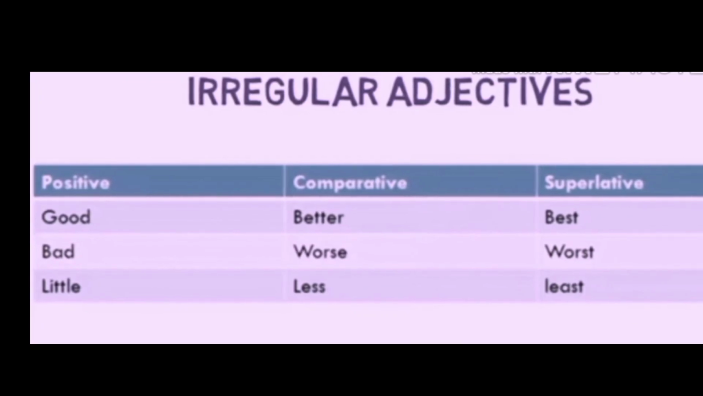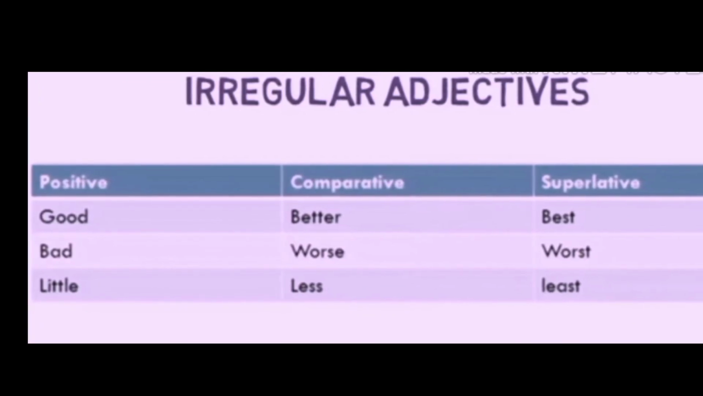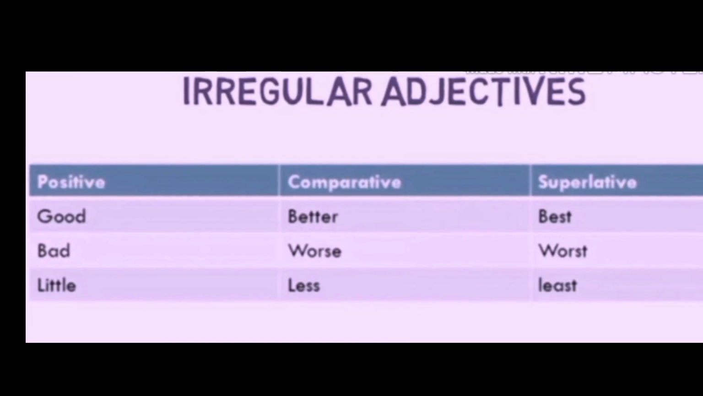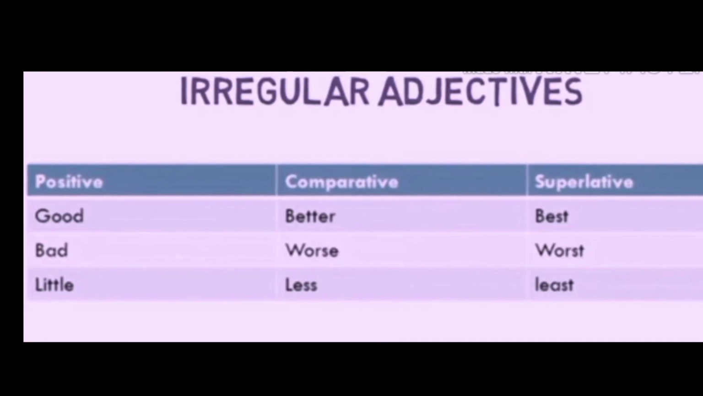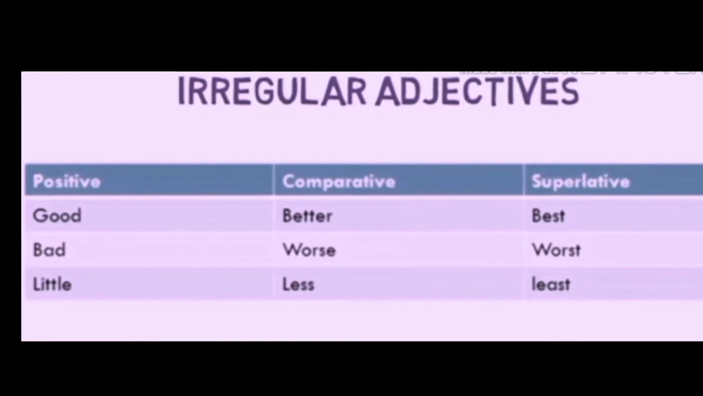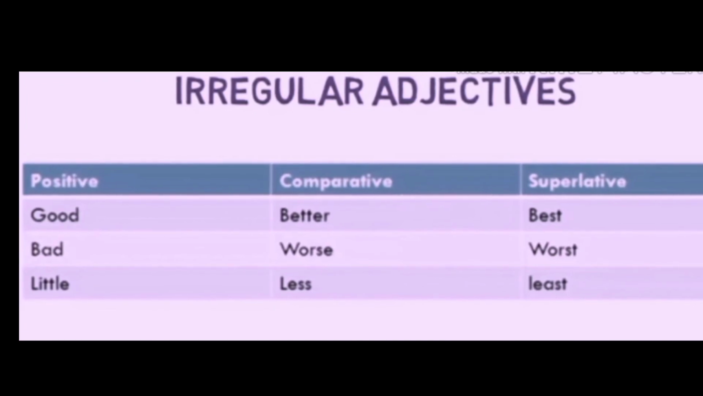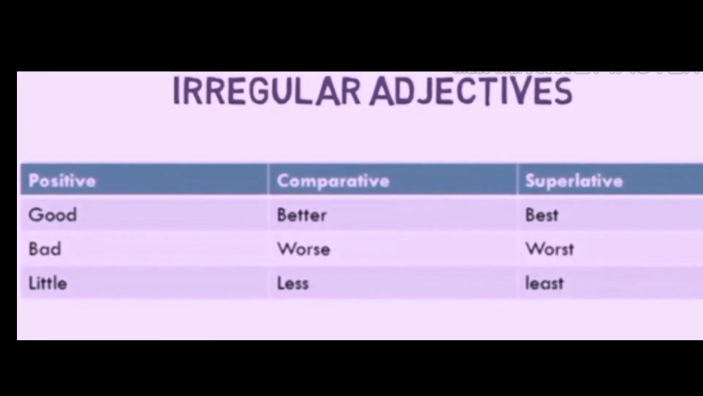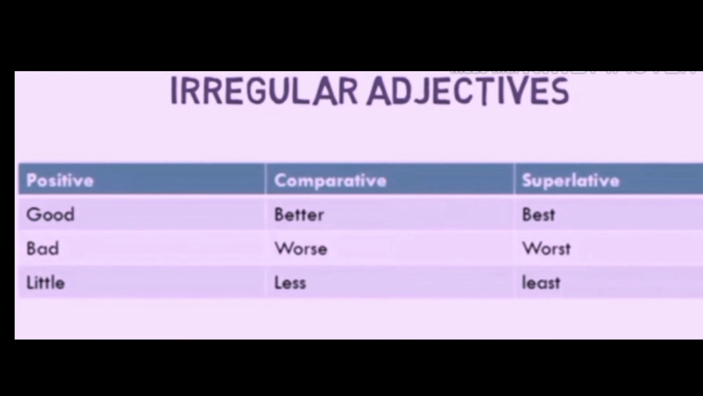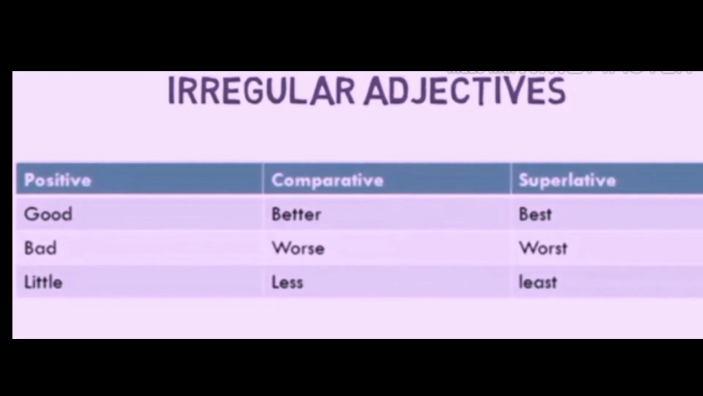Let's see some irregular words. Irregular adjectives like good change completely when they become comparative and superlative. Like good becomes better, better becomes best, bad becomes worse, and worse becomes worst. They change the spelling of the word completely. So we have to remember these types of adjectives and how we have to change them.